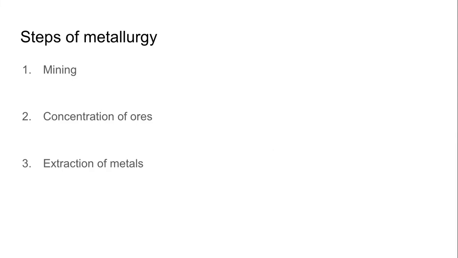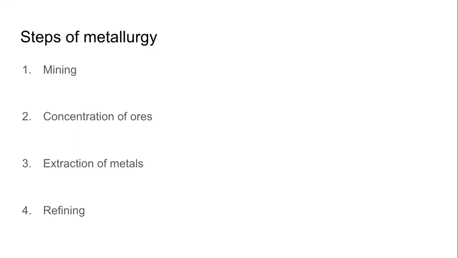In concentration of ores, we are trying to remove the gangue as much as possible from the ore. And in extraction of metal, we are trying to get the metal from the metal compound. But even here, the process is not complete. There is one more step, the last step, which you have already mentioned right? You have said it is purification, it is refining. Yes, in the textbook, we call it refine. So these are the 4 basic steps of metallurgy: mining, concentration of ores, extraction of metals, and refining.